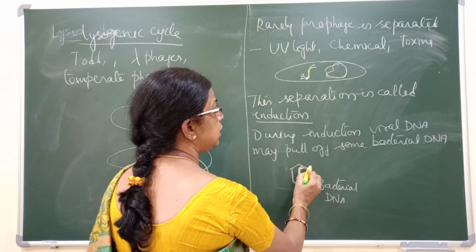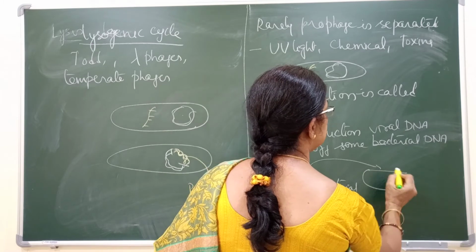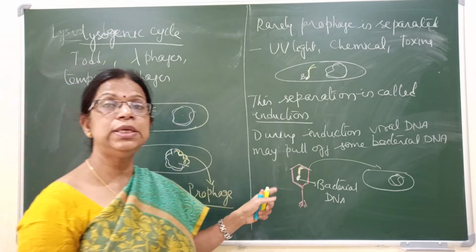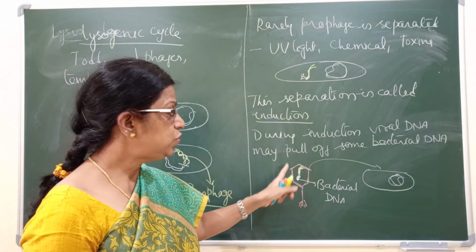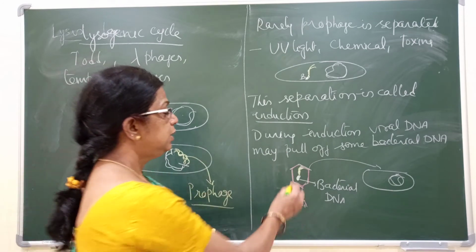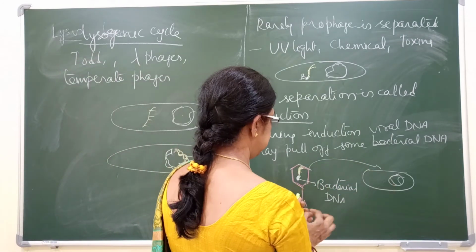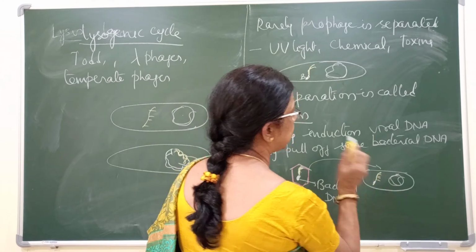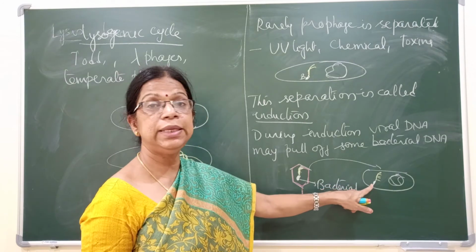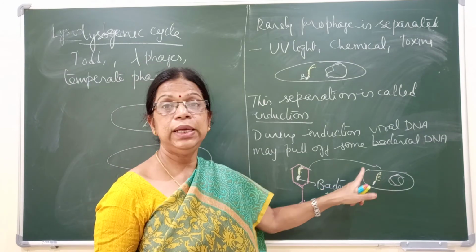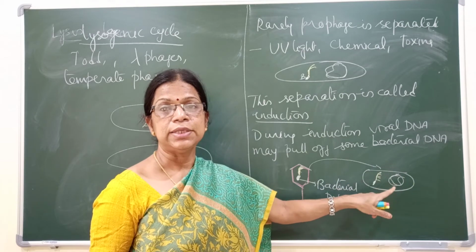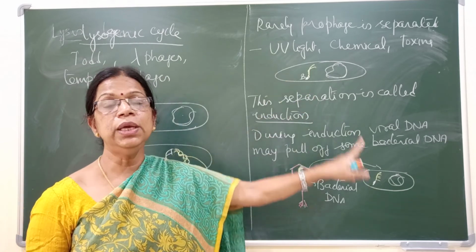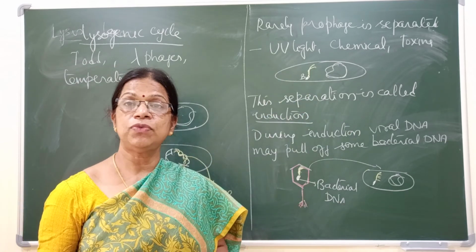So when such a phage is attacking another bacterial cell, remember, it is originally a lysogenic phage. When it is attacking another bacterial cell, this DNA will enter into the bacterial cell and it will be totally integrated with the bacterial cell. So this is carrying a piece of bacterial DNA. It is bringing about transfer of bacterial DNA from one cell to the other cell. This is also a process of transduction.